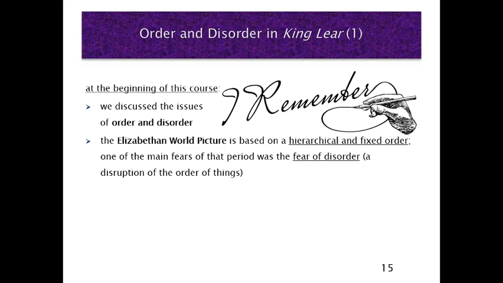So let's continue with another topic that is closely linked to what I just said, namely the topic of order and disorder in King Lear. I hope you remember that at the beginning of the course, we discussed the issues of order and disorder. We referred to the Elizabethan world picture, and we said that this world picture is based on a hierarchical and fixed order. And one of the main fears of that period was the fear of disorder. So a disruption of the order of things.